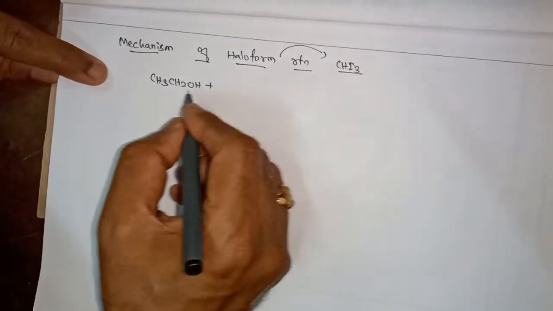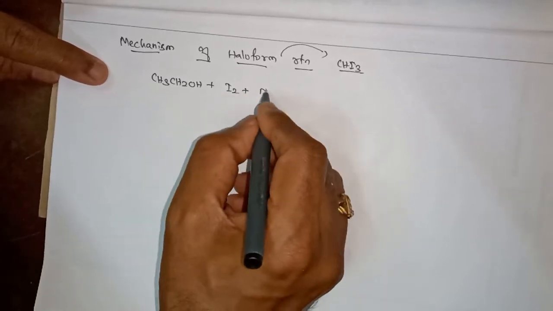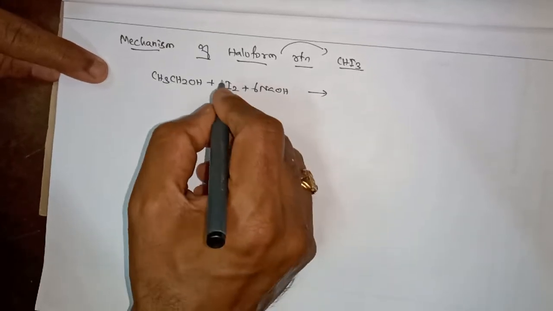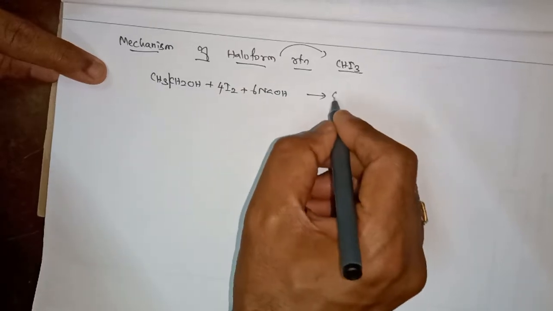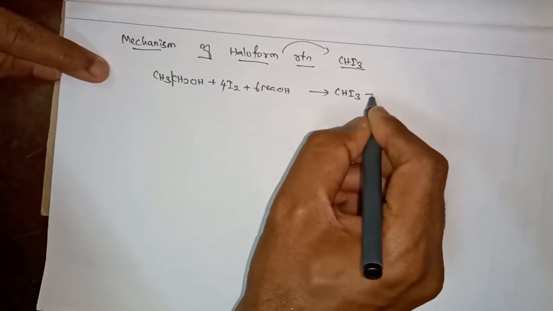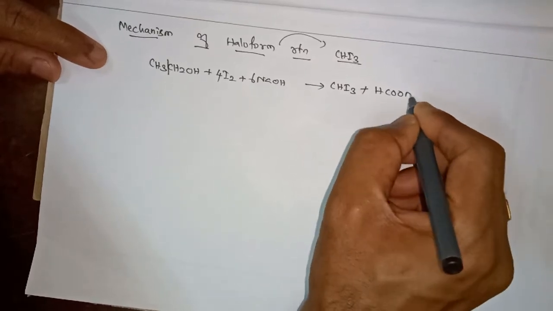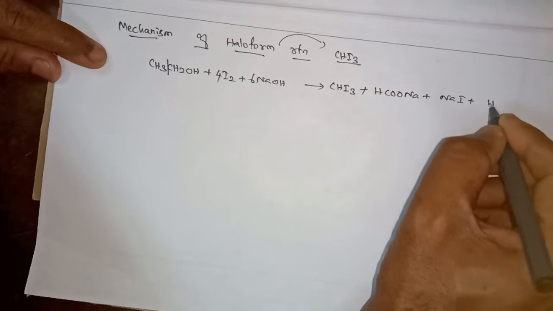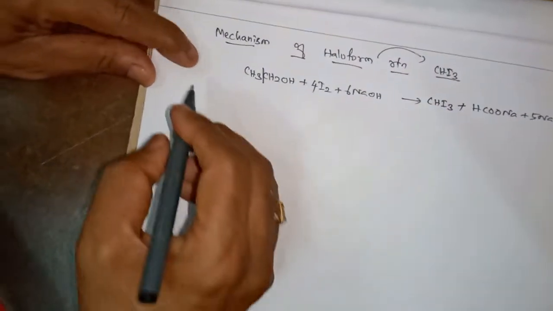To get iodoform, the alcohol taken must be reacted with iodine and sodium hydroxide. How many moles? 6 moles. Here it is 4 moles. It is 1 mole. This is converted to CHI3 plus 1 carbon containing acid, formic acid, its sodium salt. Then it is sodium iodide plus water. How many water molecules? I said 5. It is also 5. For this I am writing the mechanism.